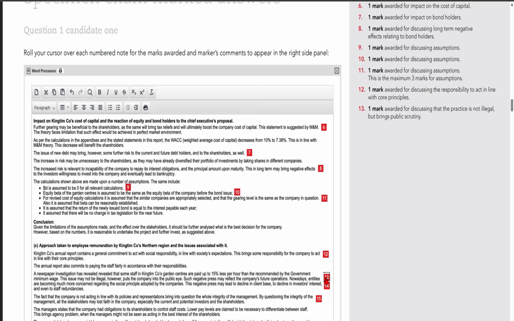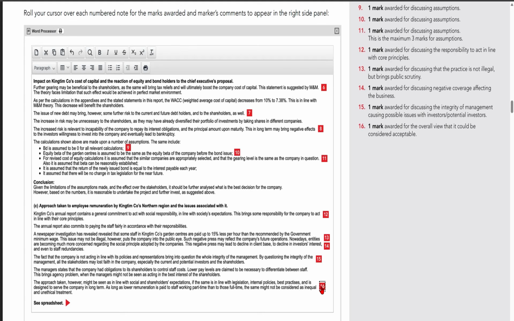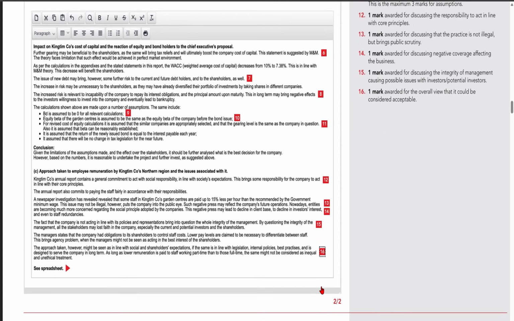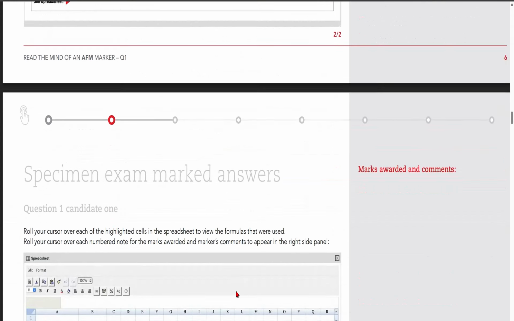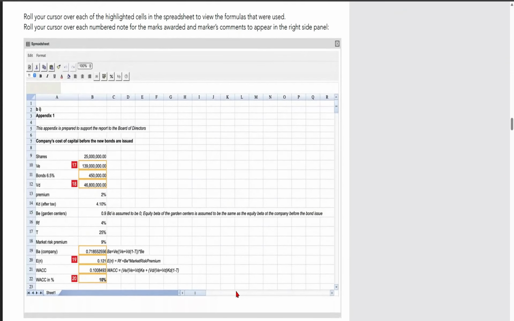Okay, so I'm just looking for where the examiner has deducted marks for this particular candidate, and no, she has scored, I think, whole marks, full marks in these questions. So this is the way that you can approach your own drafting, right? So while you are drafting your own answer.